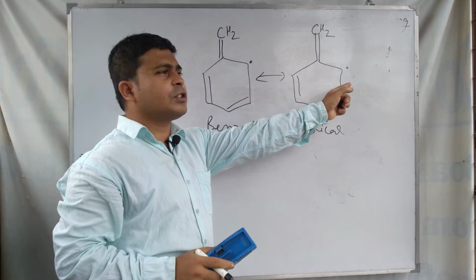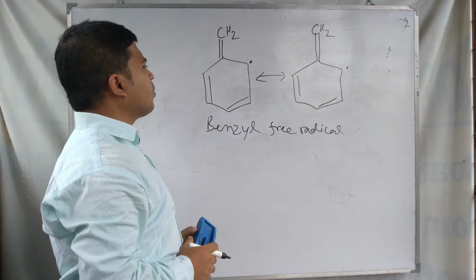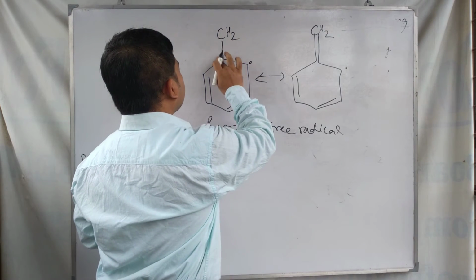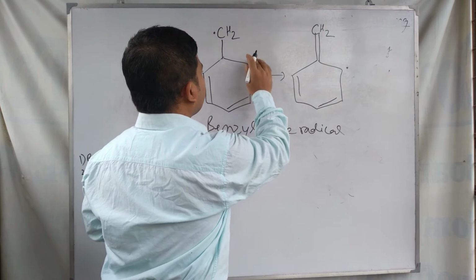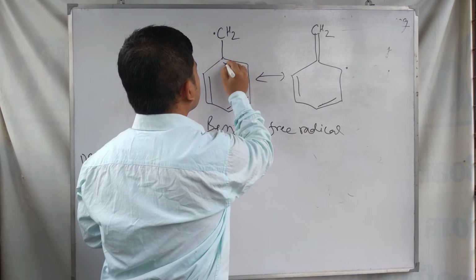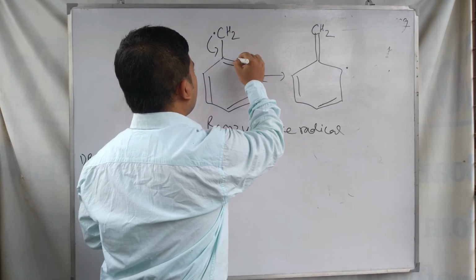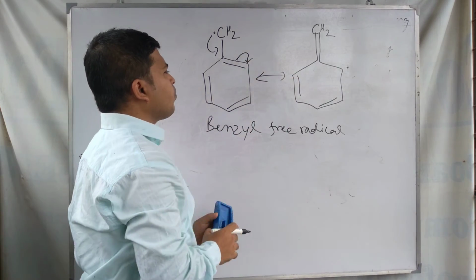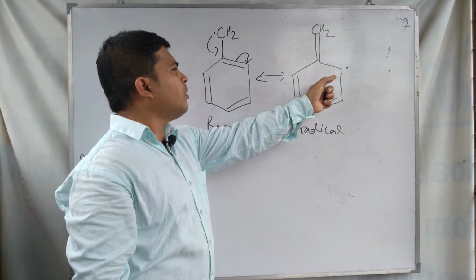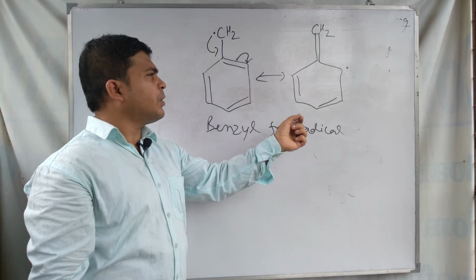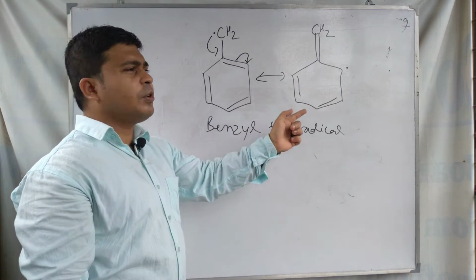So this is the structure of the first radical. Okay, so this one is coming and this one is becoming a negative one, the 1 electron, and the first resonating structure is formed by this benzyl free radical.